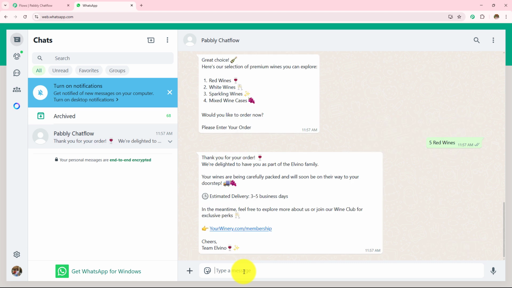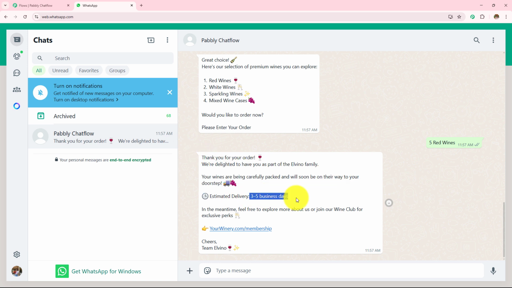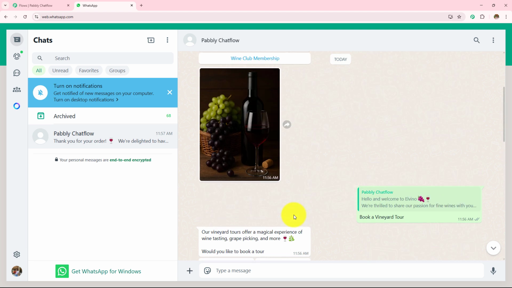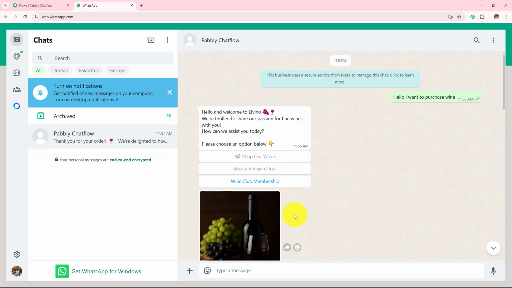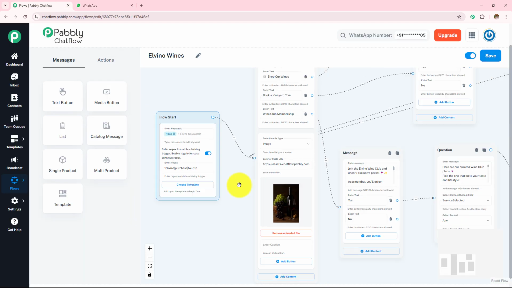And here I have received the reply, "Thank you for your order. We are delighted to have you as a part of El Vino family. Estimated delivery is 3 to 5 business days. And if you want to get the membership, you can click on this link." So here, this is how this WhatsApp chatbot is going to run. And now to learn how to create this WhatsApp chatbot, let's start creating this from the beginning.